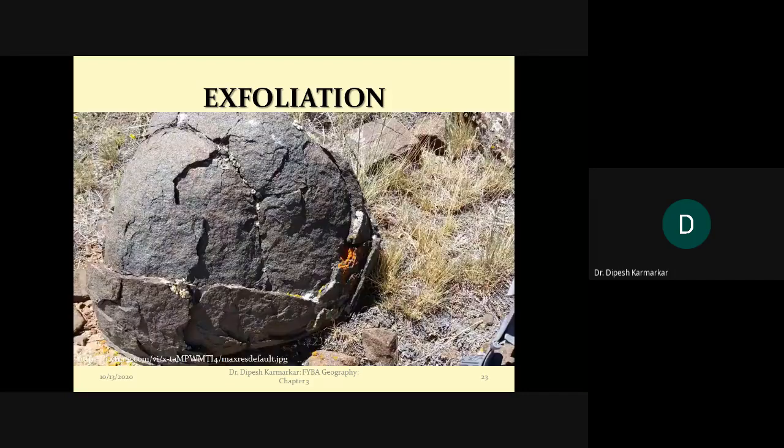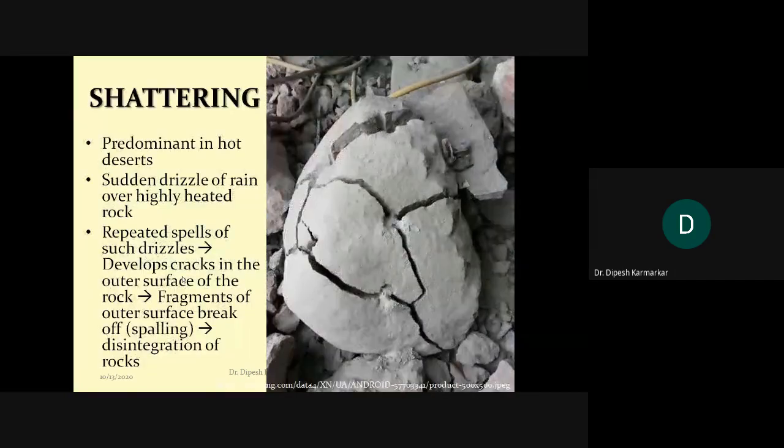The last process is what we call shattering. Now shatter is a very typical word, and some of you might have imagined that process when I utter the word shattering. Shattering is that rock breaks into pieces, rock shatters into pieces.